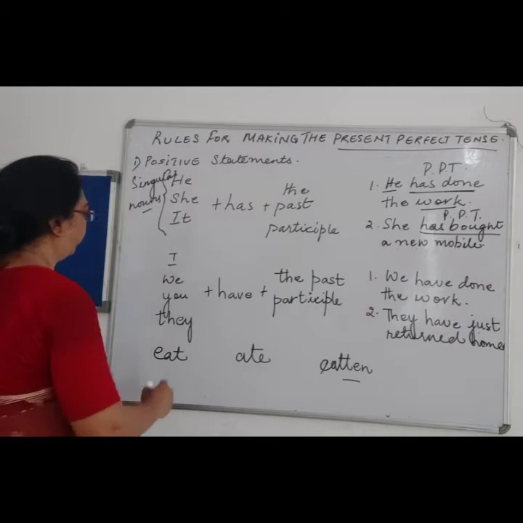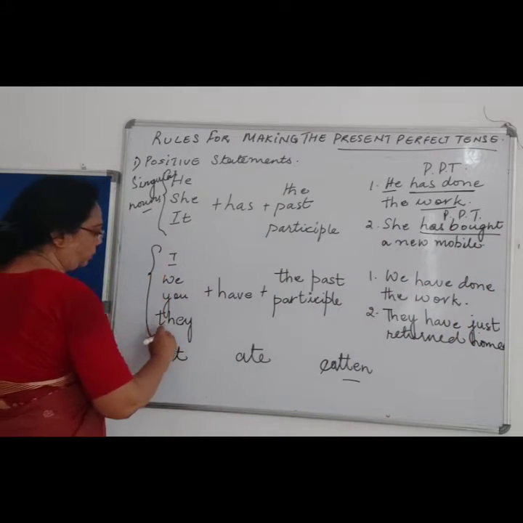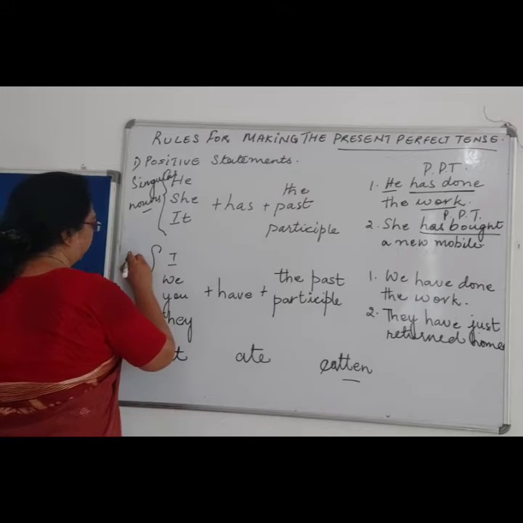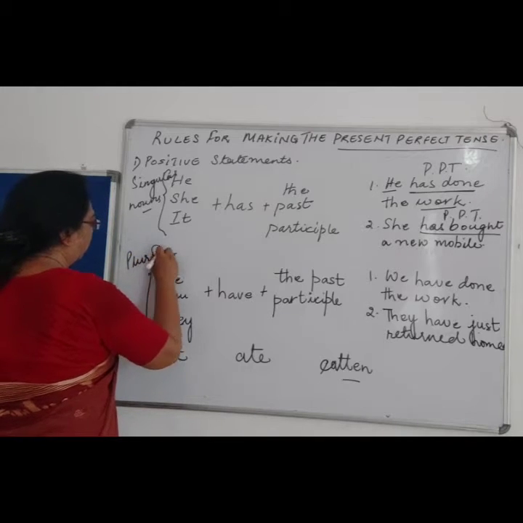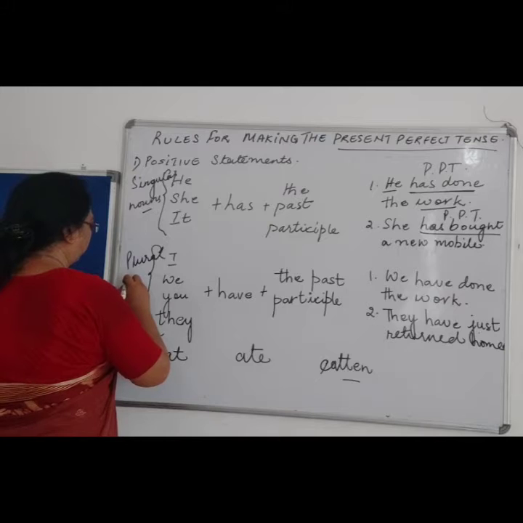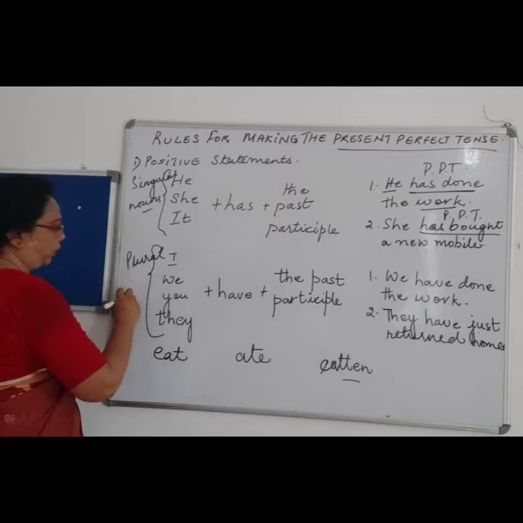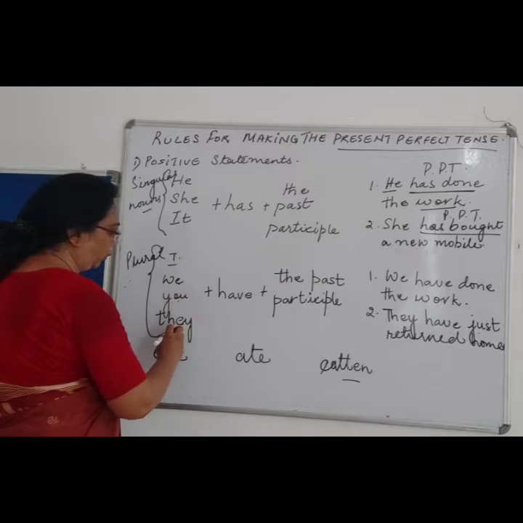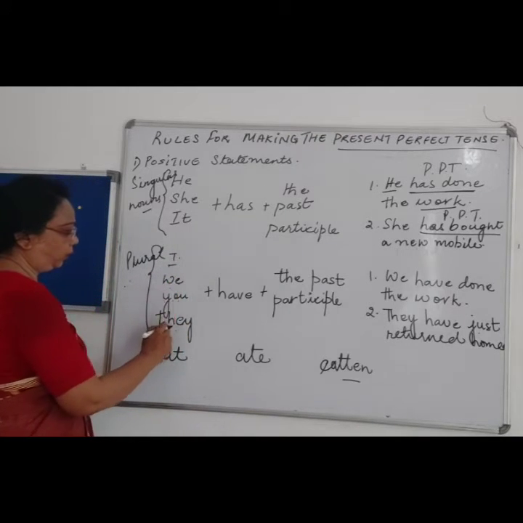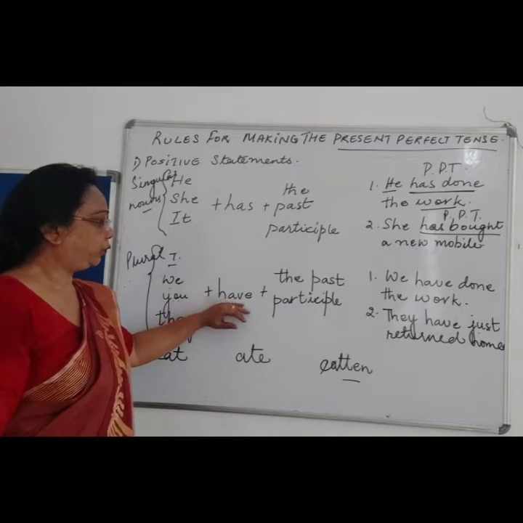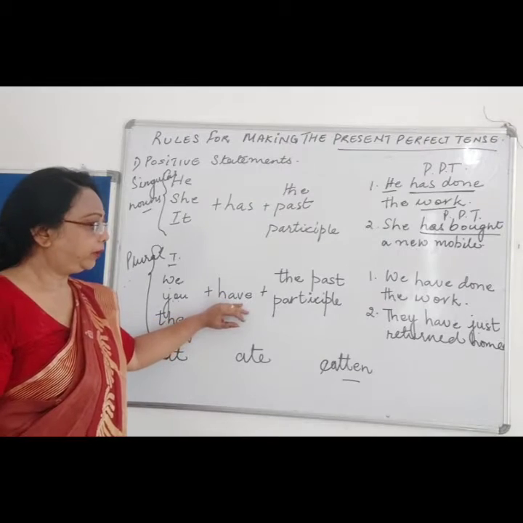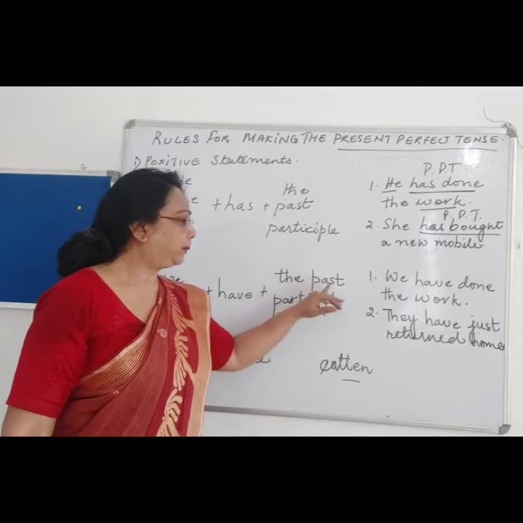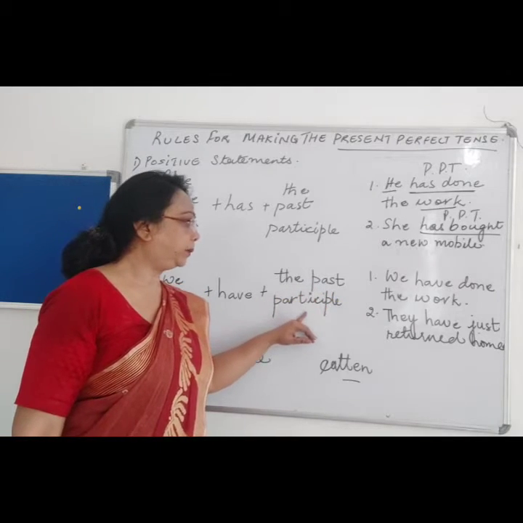Now if the nouns are in the plural form, like I, we, you, they, then we have to add have to the past participle.